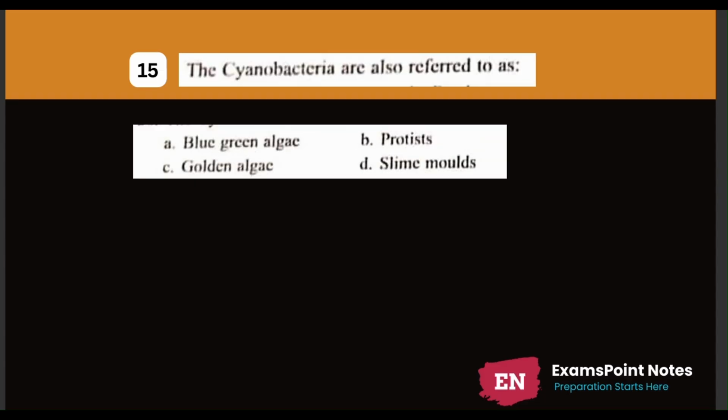Next question. Question number 15. The cyanobacteria is also referred to as option number A. Blue-green algae. Option number B. Protists. Option number C. Golden algae. And option number D. Slime molds. The correct option is option number A. Blue-green algae. The cyanobacteria are also referred to as blue-green algae. It belongs to eubacteria.